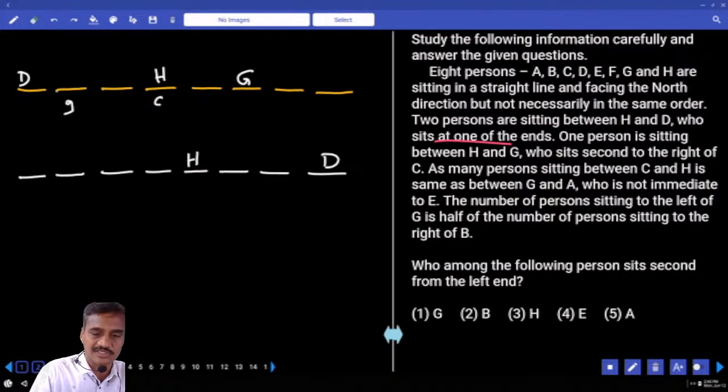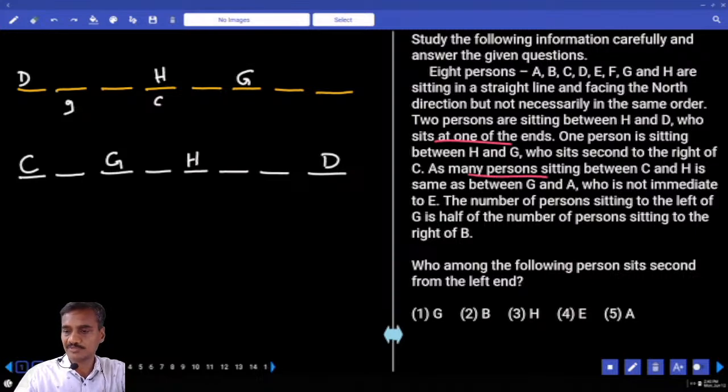Now in the second case, G cannot be at this place because C and H must be in the same place. Then one person between these two, G is here, and G is seated second to the right of C. Then, as many persons between C and H same as G and H. C and H, how many people? 3. G and A, there must be exactly 3 people. A is here. And A is not immediate to E. Number of persons sitting to the left of G is of the number of persons sitting to the right of G.